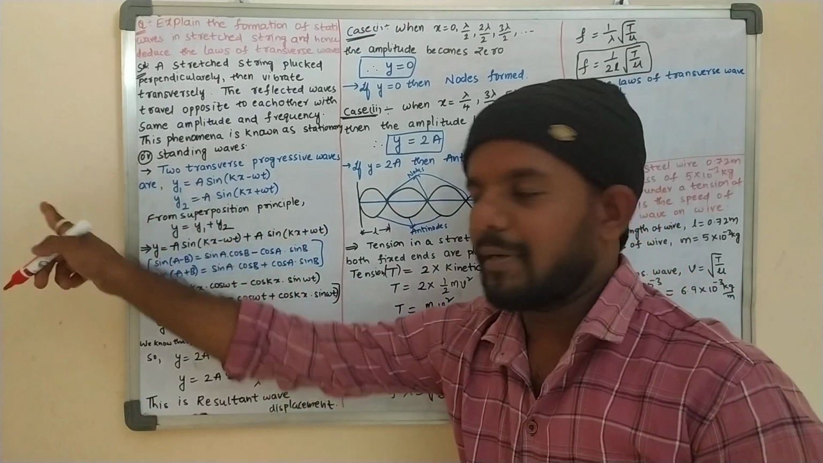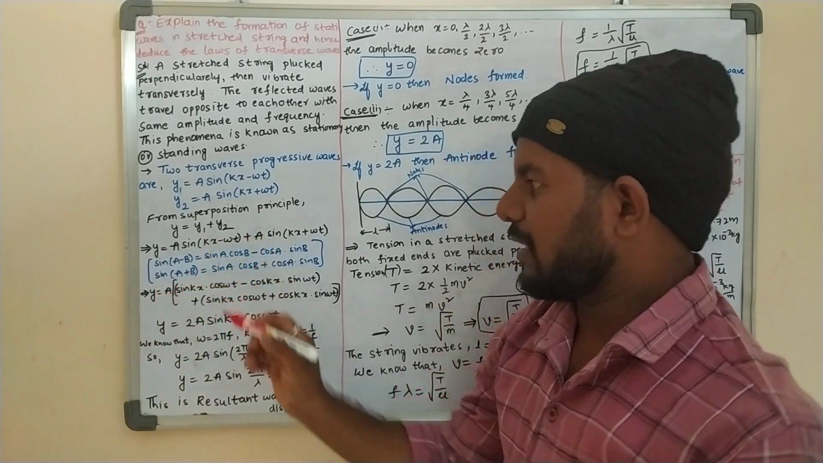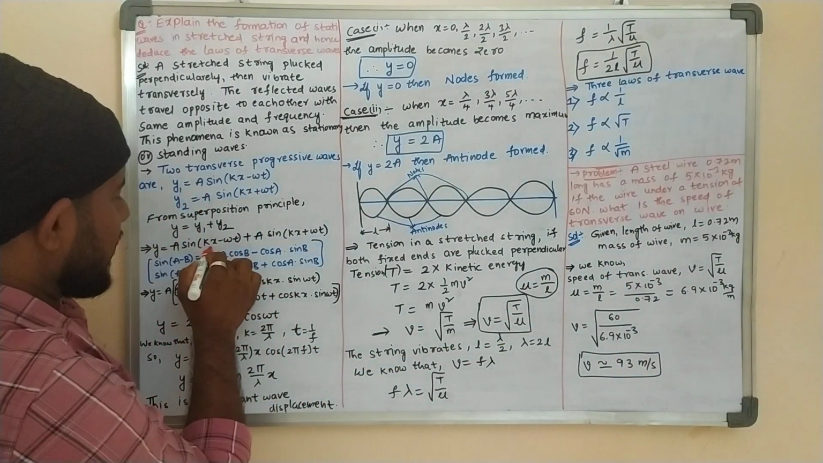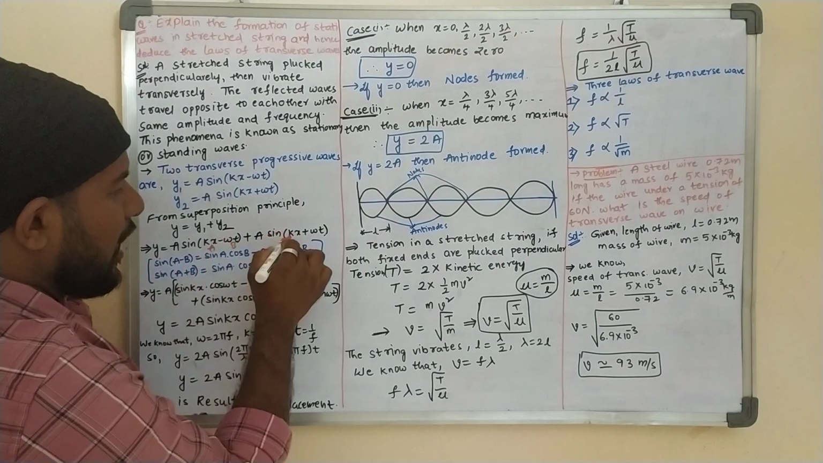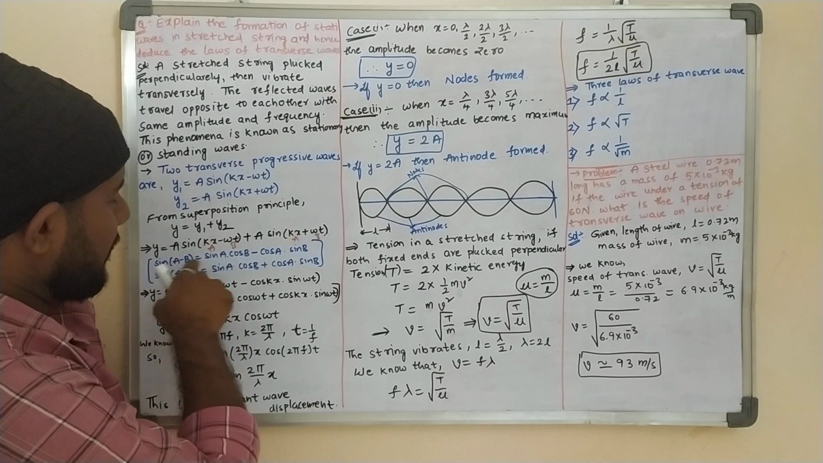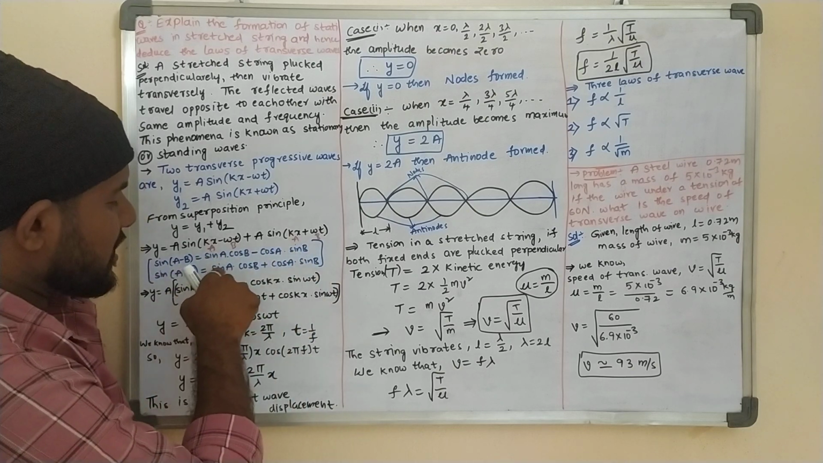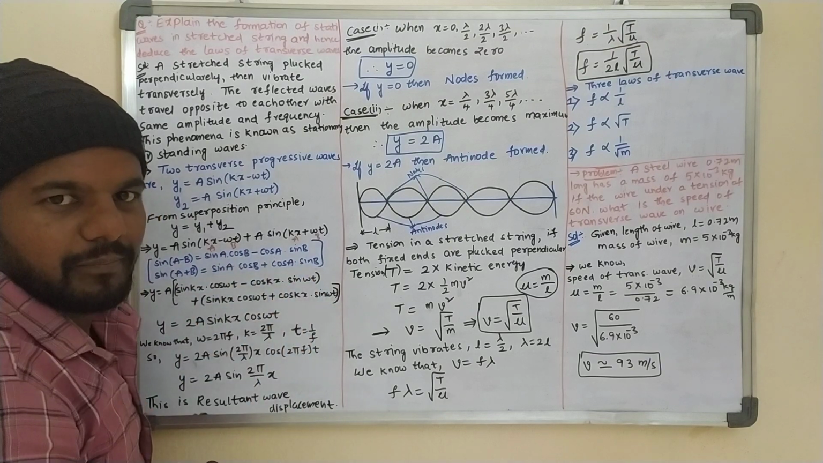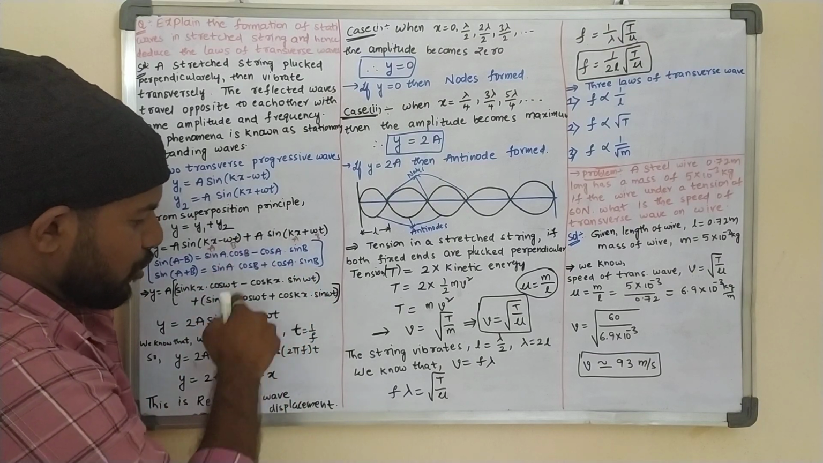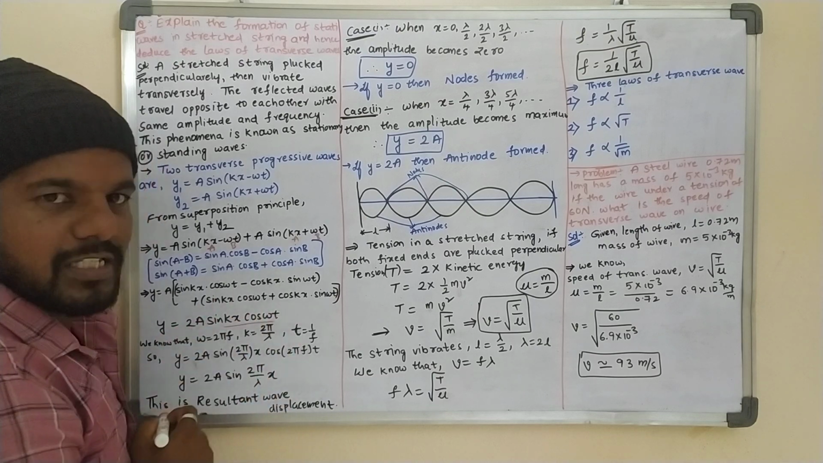Taking a common, I take kx as A and ωt as B. Sin(A - B) is sin A cos B - cos A sin B, and sin(A + B) is sin A cos B + cos A sin B. Substituting these here, we get y = 2a sin kx cos ωt.